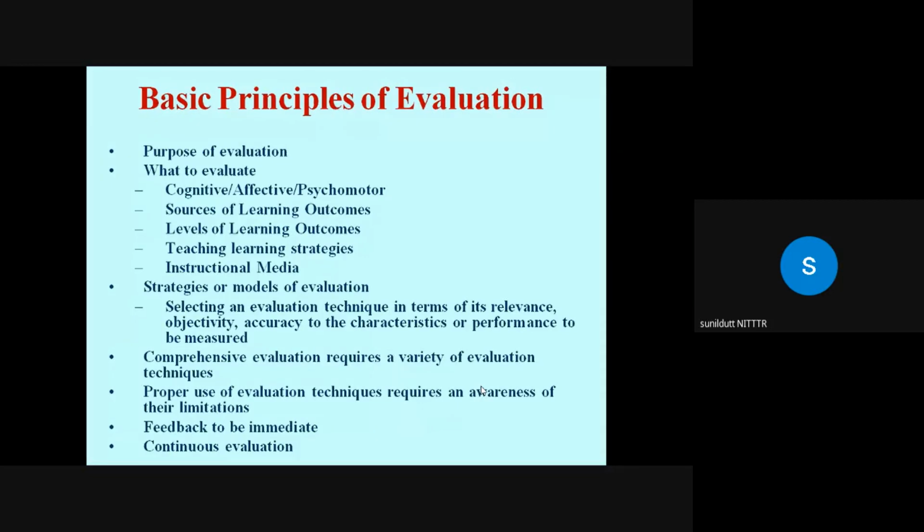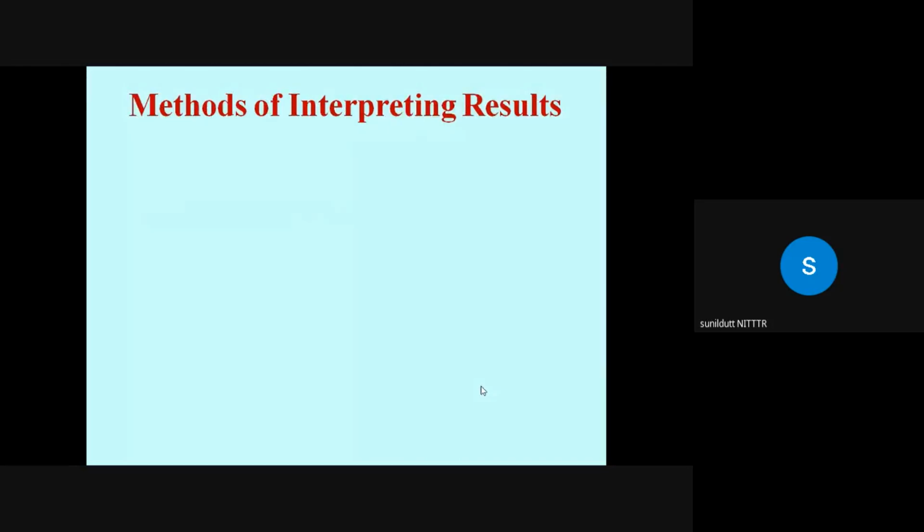So the weightage must be given to all these aspects. There should be at least 50% weightage to the internal sessionals, the assignments, class quizzes, and 50% weightage to the external evaluation.